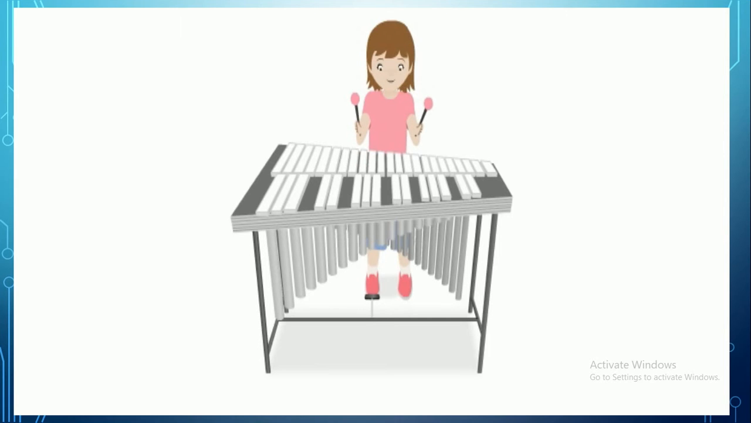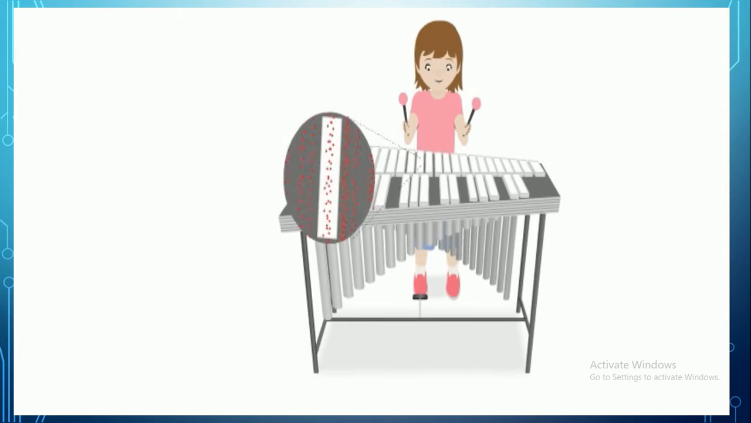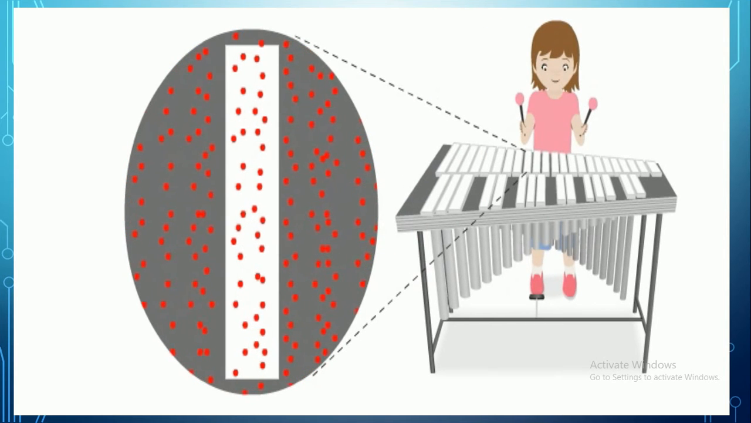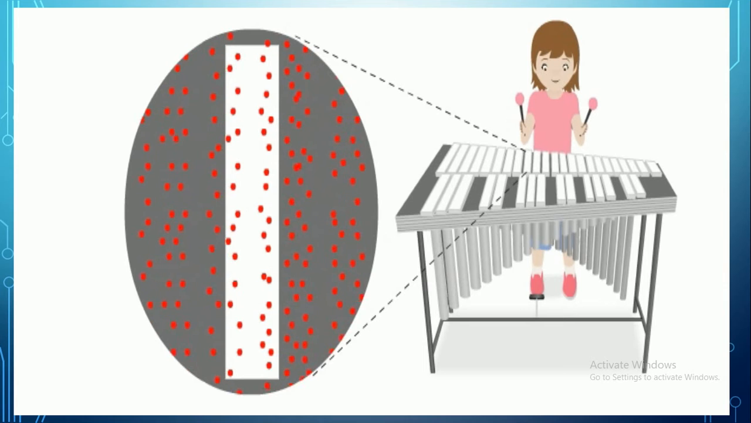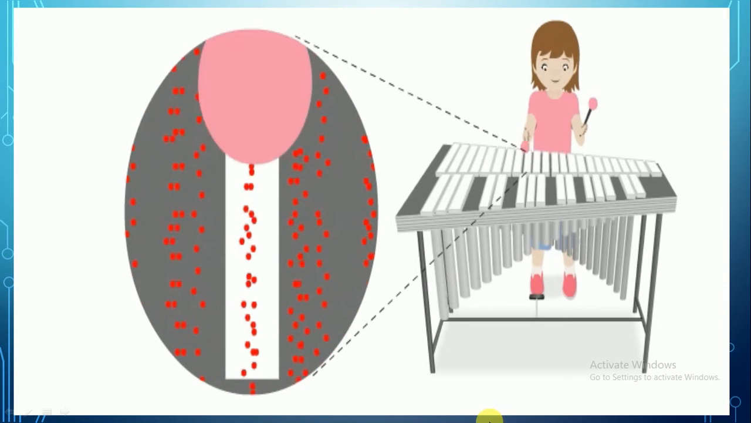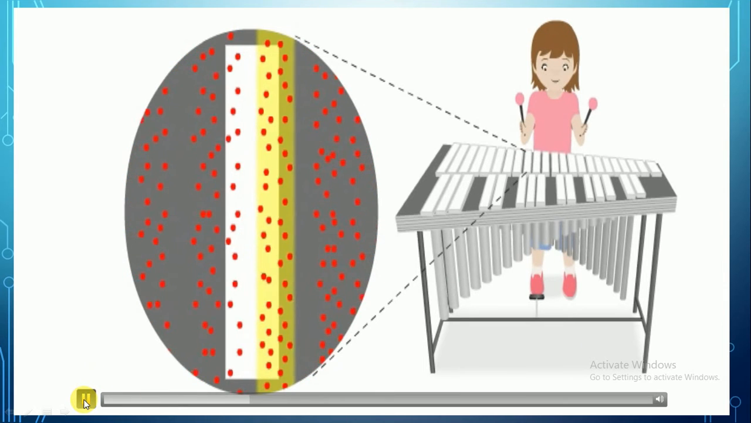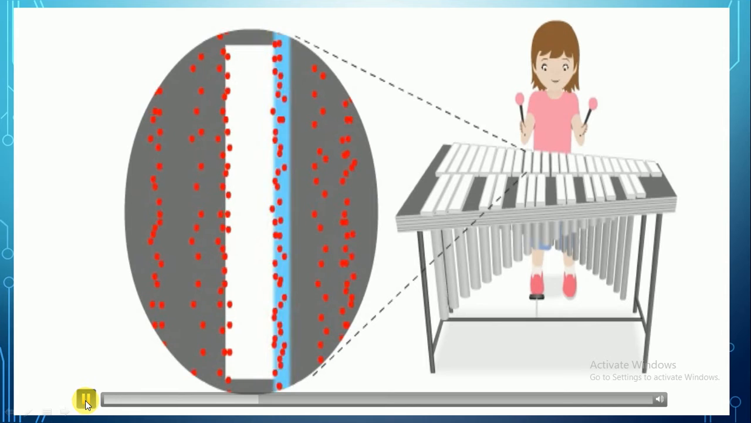Think about the vibrating vibraphone key. As the key vibrates, it causes the air particles around it to move. The moving particles form waves. In some areas, the air particles are squeezed together. In other areas, the particles spread apart.